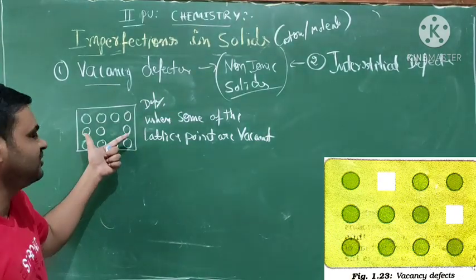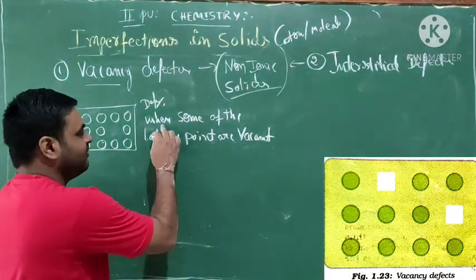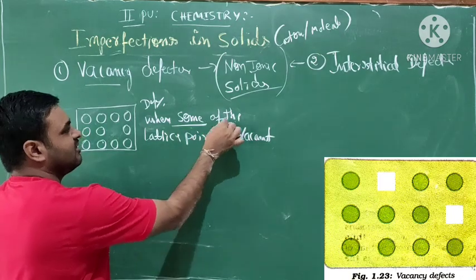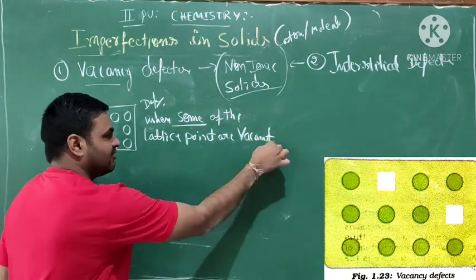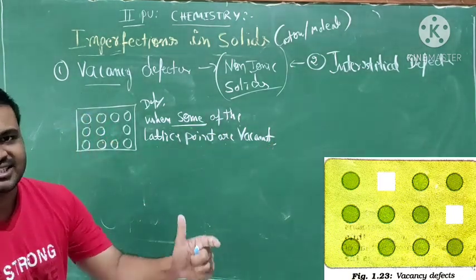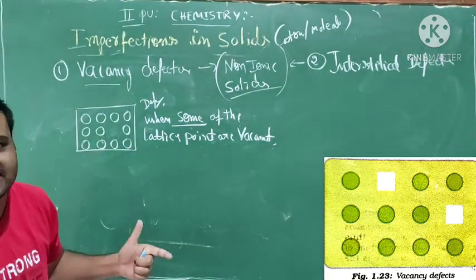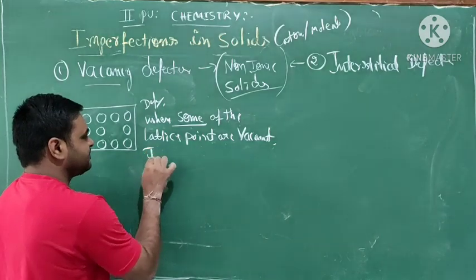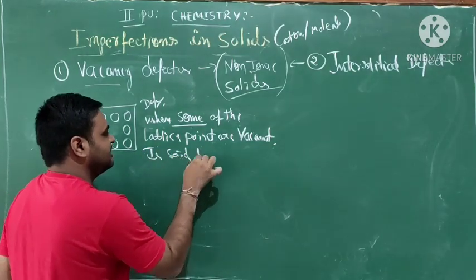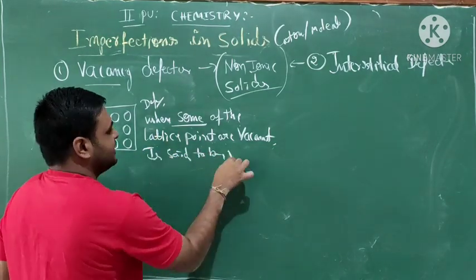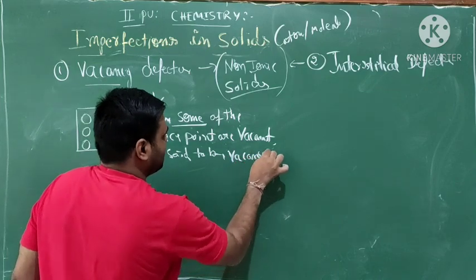Okay, when some of the lattice points are vacant, that we call vacancy defects. Okay, students.